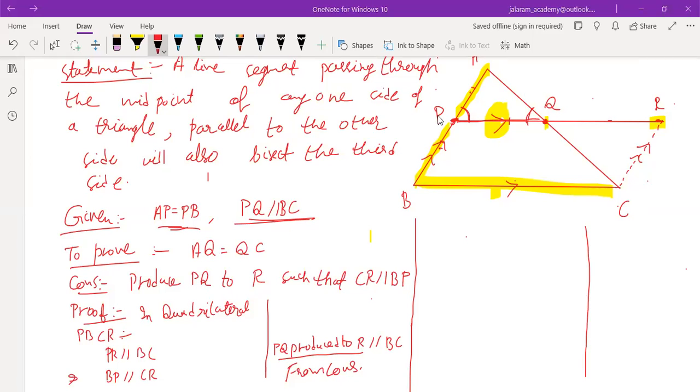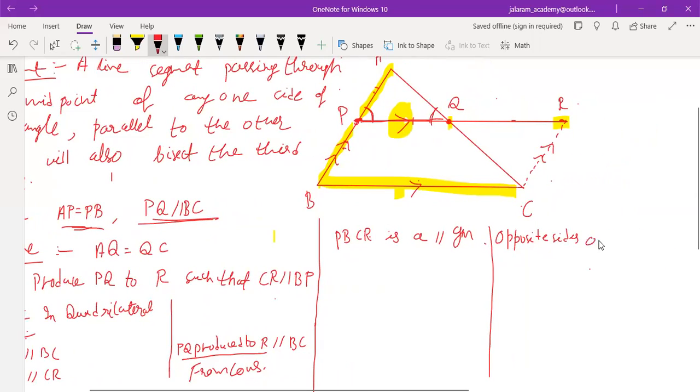Yes, sir. So what is the conclusion then? Not only yes, sir. If both pairs of opposite sides are parallel in a quadrilateral, it means what? It is a parallelogram. Who is a parallelogram? PBCR is a parallelogram, and the reason is opposite sides are parallel.